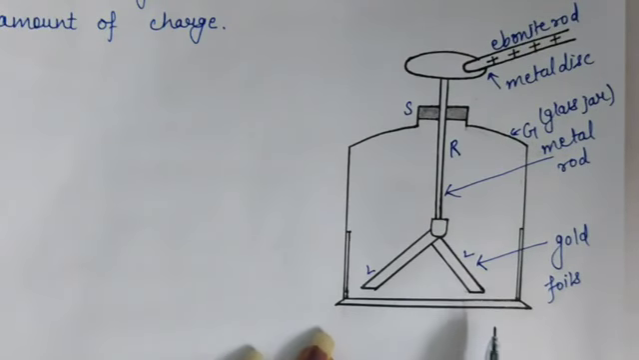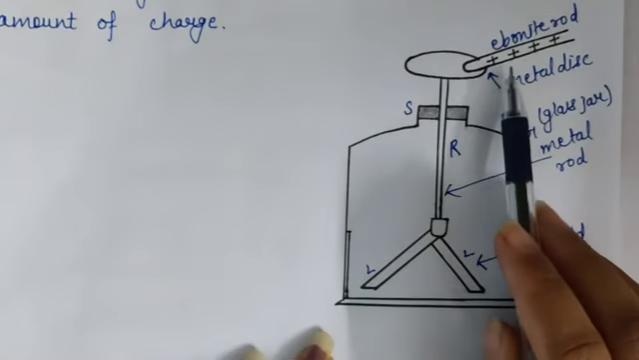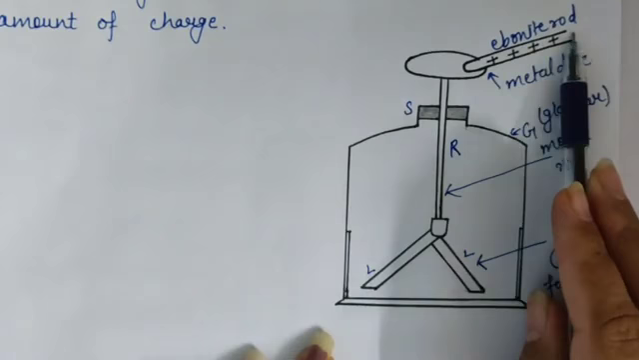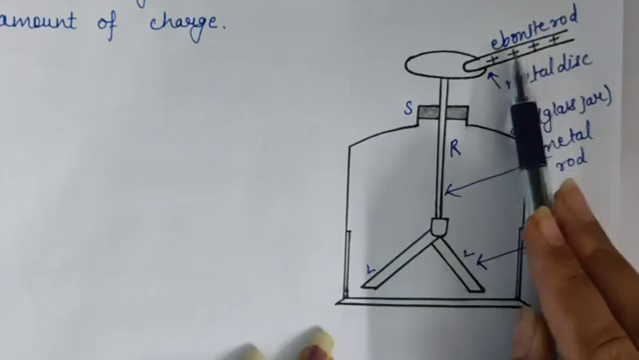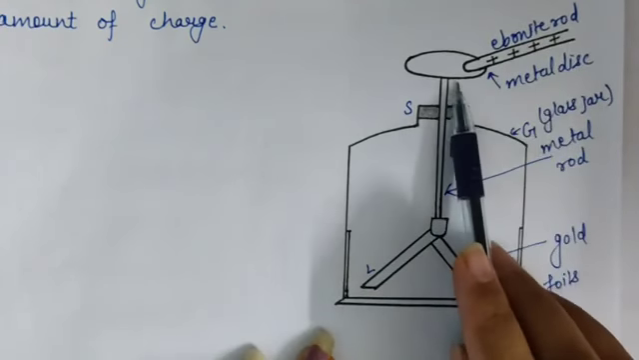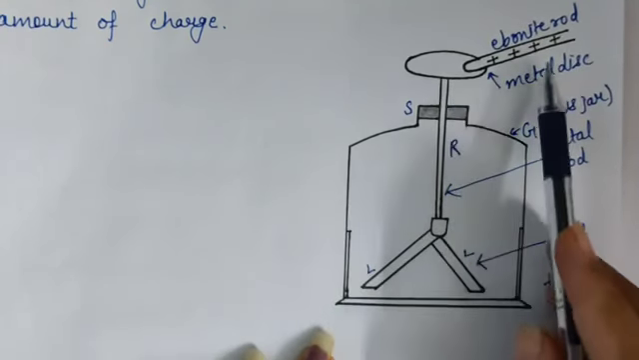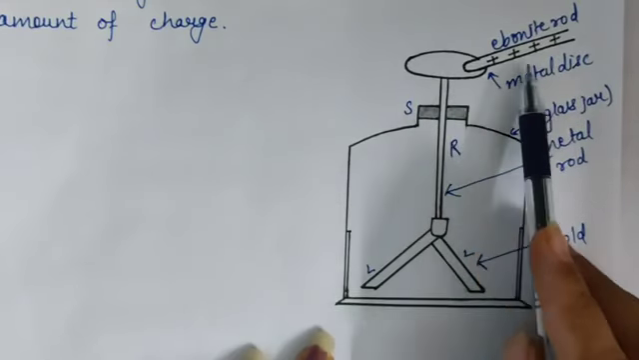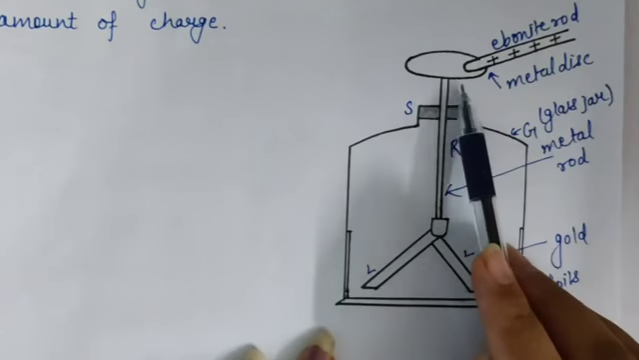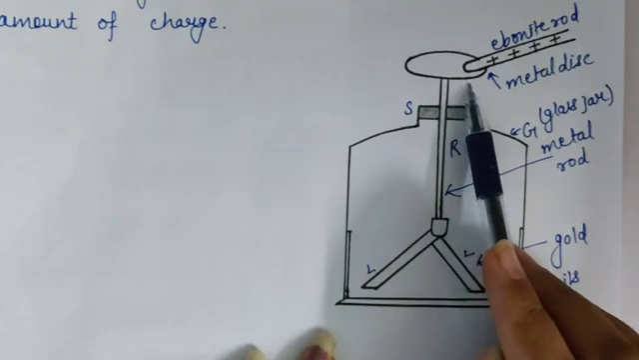So now we will learn how we can show transfer of charge from a charged body to an uncharged body using a gold leaf electroscope. For that, first of all, take a charged ebonite rod. This is a positively charged ebonite rod. Now bring this charged ebonite rod near this metal disc, and touch the ebonite rod with the metal disc. When you touch the charged ebonite rod with the metal disc, the metal disc also gets some charge.